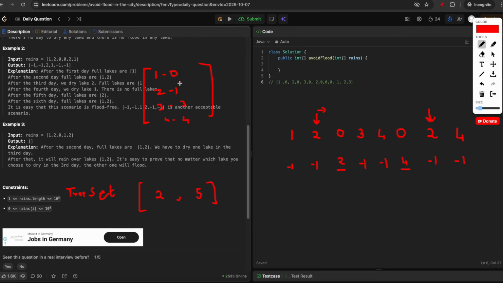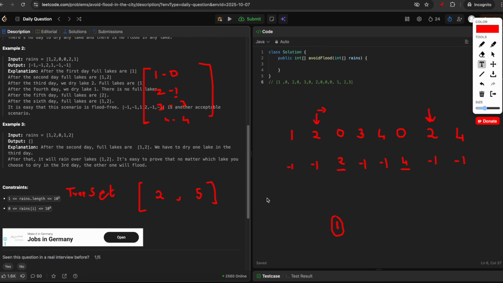So from our hash map, we can see that on day 1, the lake number 2 is filled. So we have to check after this day 1 if we have any empty zeros or free days. From this tree set, we want to find the first number which is greater than 1.